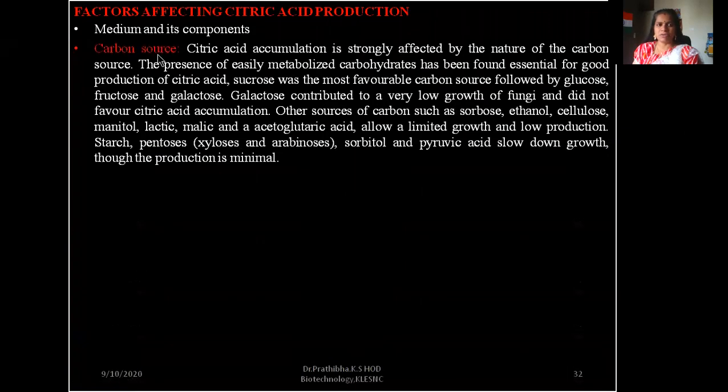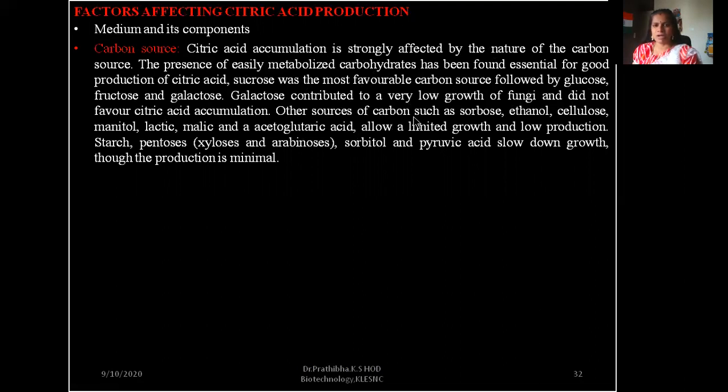Now let us go through the factors affecting citric acid production. Here we need to focus on medium and its components. Carbon source: citric acid accumulation is strongly affected by the nature of the carbon source. The presence of easily metabolized carbohydrates has been found essential for good production of citric acid. Sucrose was the most favorable carbon source, followed by glucose, fructose, and galactose. Galactose contributed to a very low growth of fungi and did not favor citric acid accumulation.